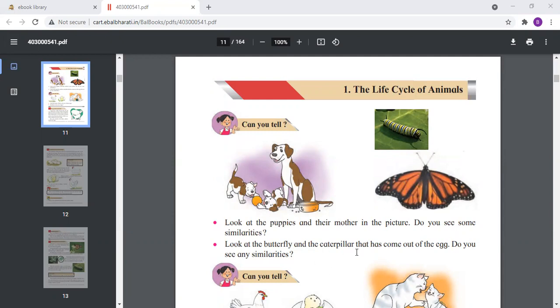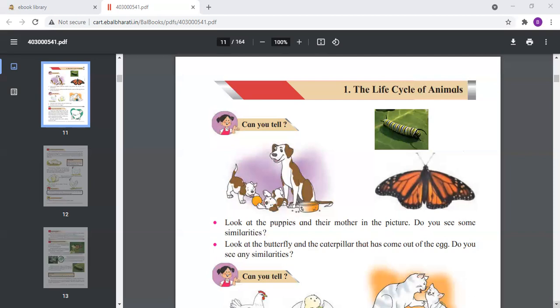So the butterfly and the caterpillar that has come out of the egg, but there is a difference. You will see the caterpillar is quite different from the egg which the butterfly lays. So this is a different life cycle of the animals.